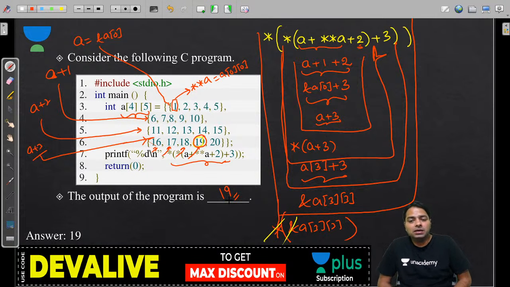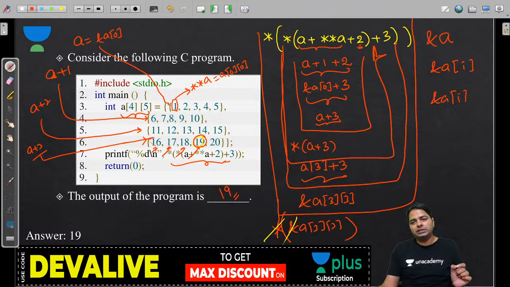But we should understand: are you dealing with an address or an element? I told you many times, A, the first address of A, address of A of i, and address of A of ij in 2D all refer to different things. This is an array address.